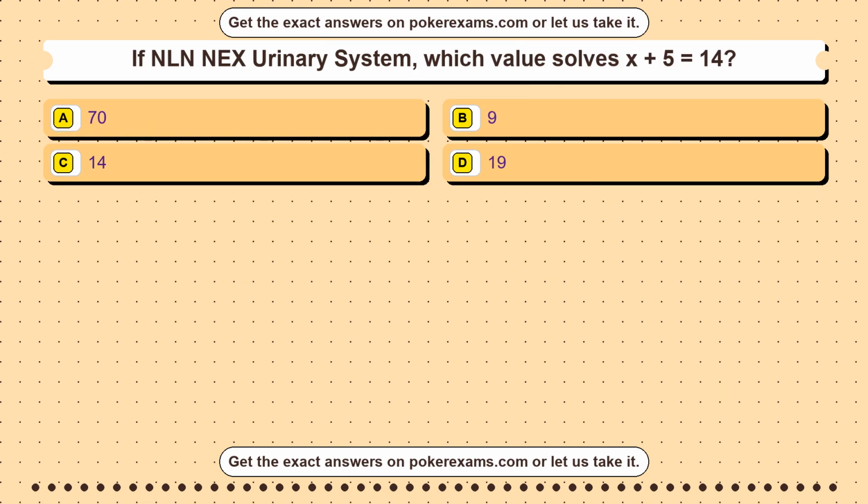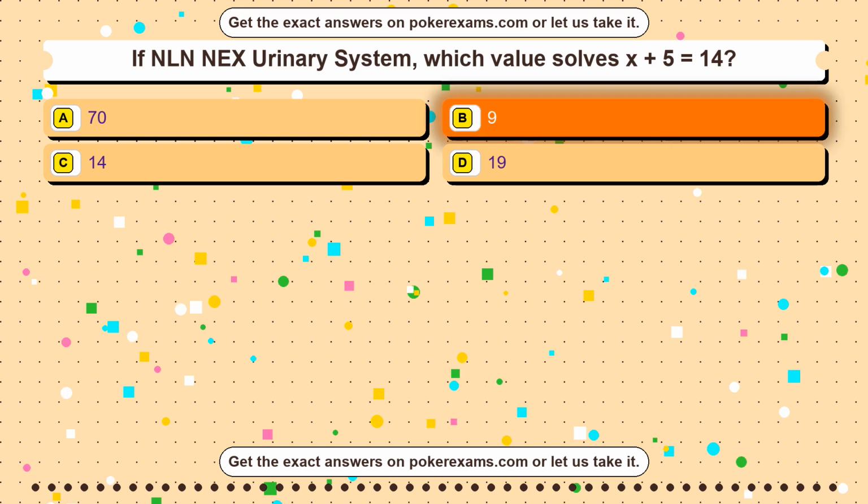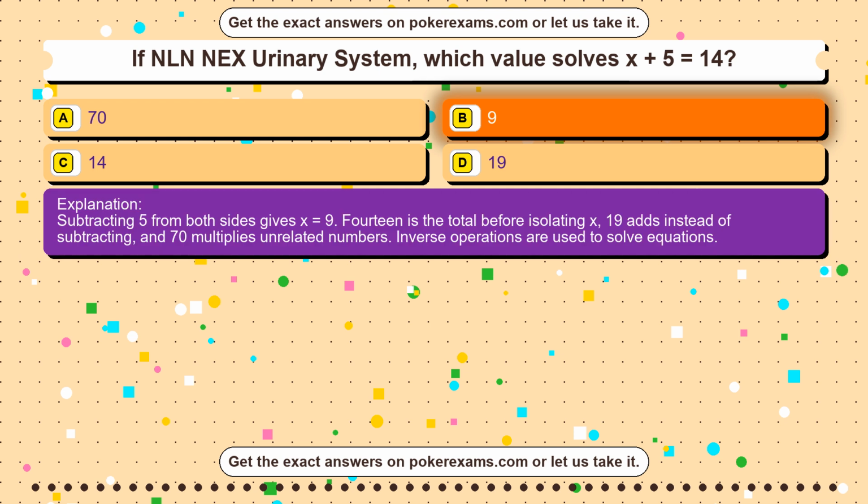Question 20. If NLN NEX Urinary System, which value solves x plus 5 equals 14? Option A 70. Option B 9. Option C 14. Option D 19. The correct answer is option B, 9. Subtracting 5 from both sides gives x equals 9. 14 is the total before isolating x, 19 adds instead of subtracting, and 70 multiplies unrelated numbers. Inverse operations are used to solve equations.